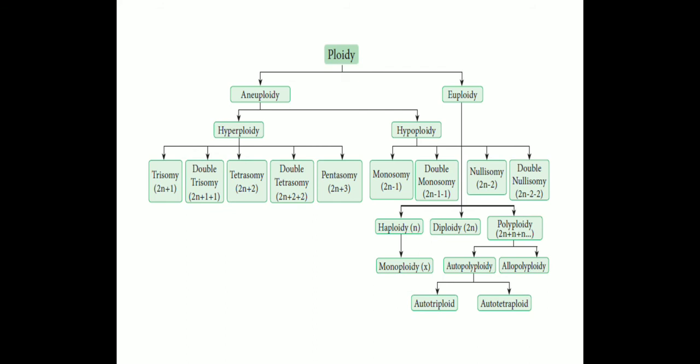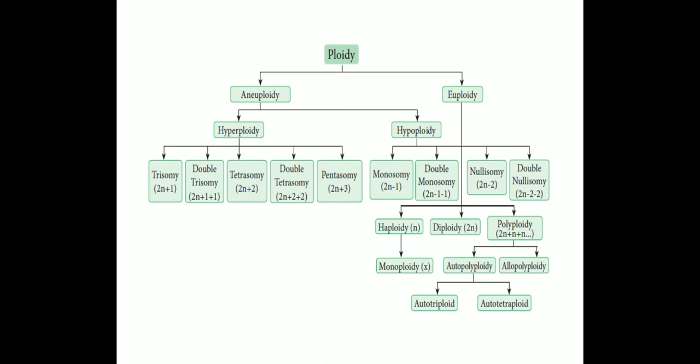Haploid means a single set, a single n. Haploid is further classified as monoploidy, only for X. Then diploidy is the 2n condition; the individuals are diploid in nature. Then polyploidy is 2n plus n plus n, etc. Extra sets of chromosomes are added to the normal number of chromosomes.